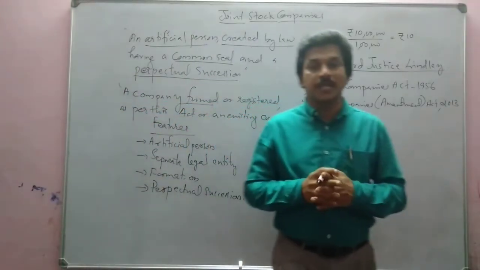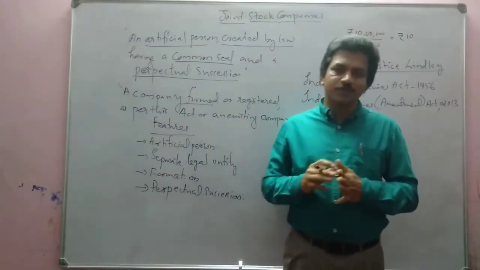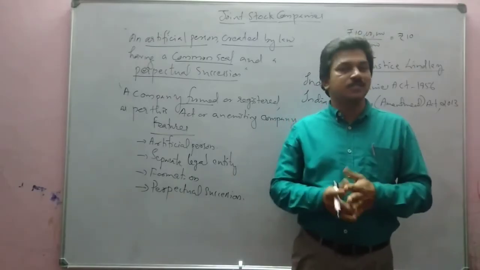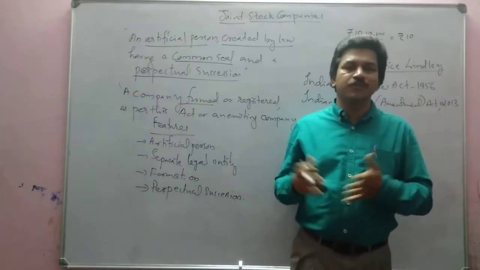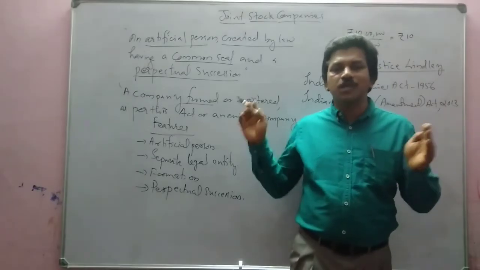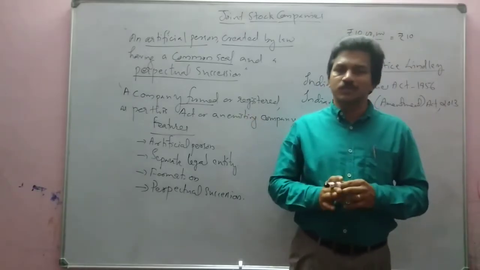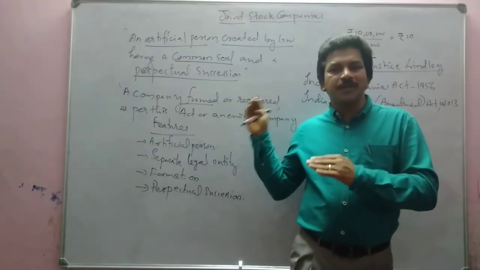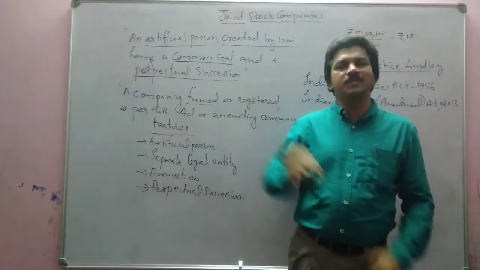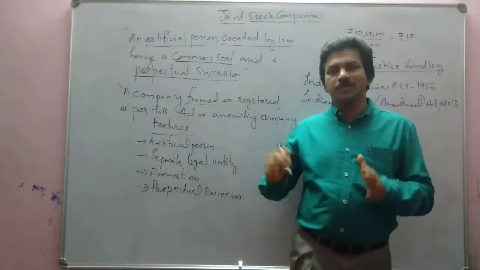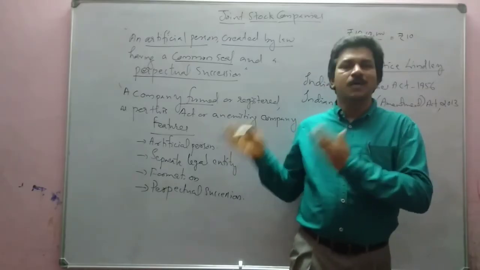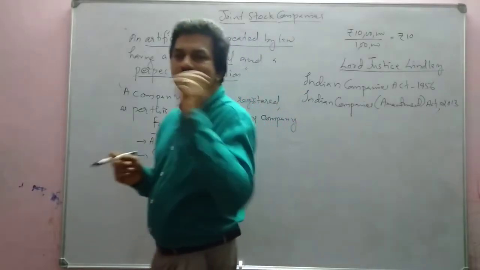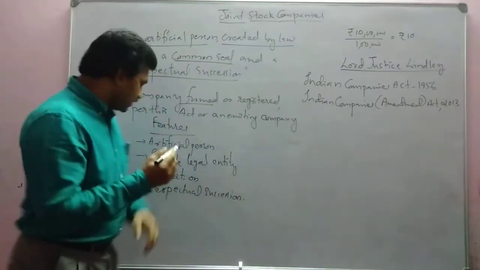Perpetual succession is there. That means, as we have already said, the death of the owner, or any disablement or inconvenience of the owner, will not affect the existence of the business. The company has the back support of the Indian Companies Act 1956. So it has a separate legal status as well as continuous existence. That is another important feature. Then let us see the next one.